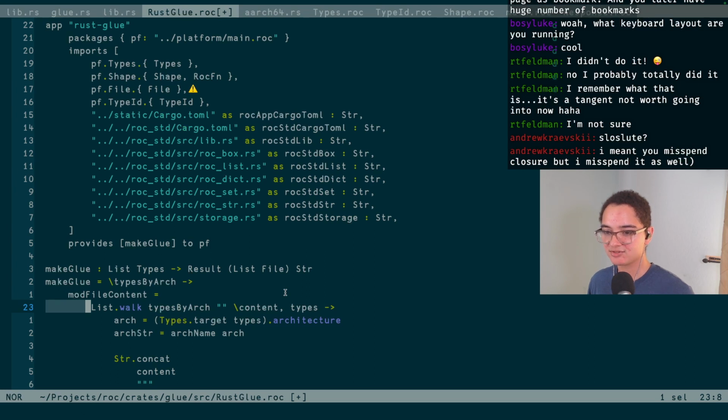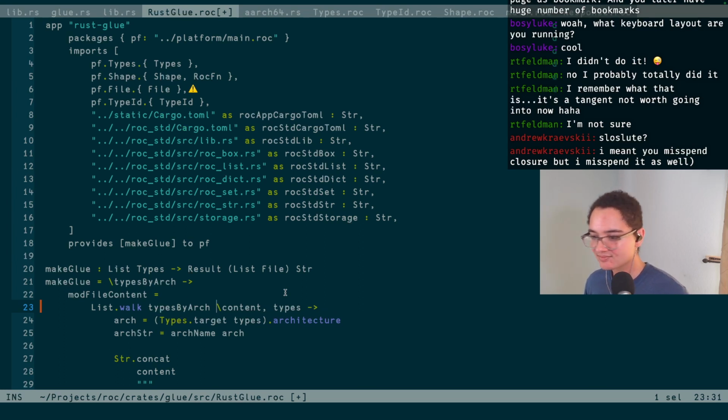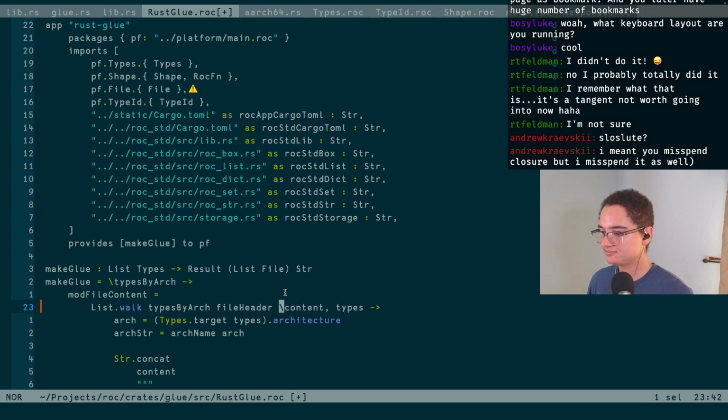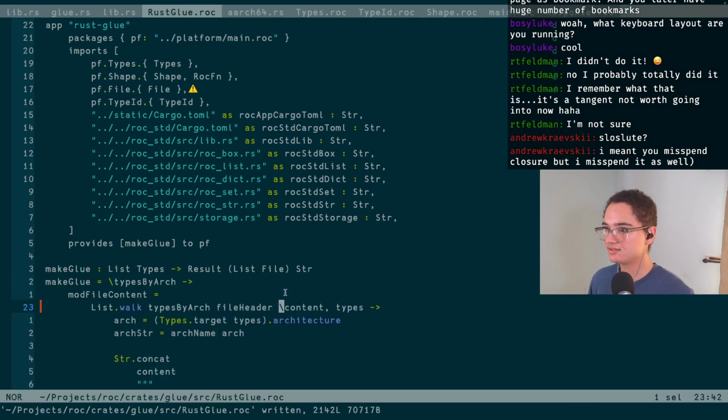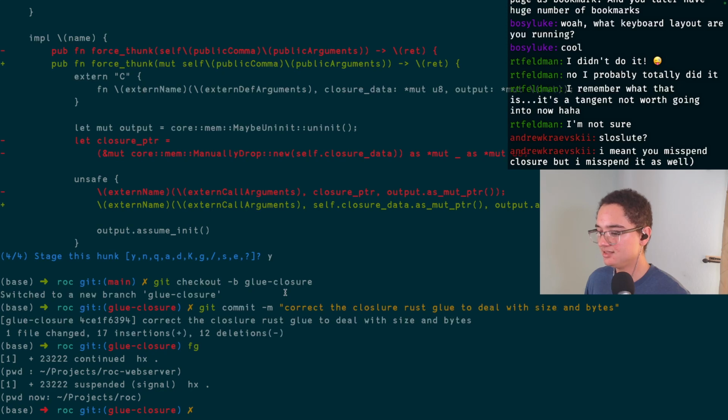Oh, I misspelled closure. I'll have to correct that at some point. But yeah, so we can just put the file header on these, and then we'll have everything we need for that. And then it'll have all its warnings. And I just put a warning up here, didn't I? Did I just, oh no, it's just my renderer being stupid. Cool. Okay. Make sure that it at least runs.